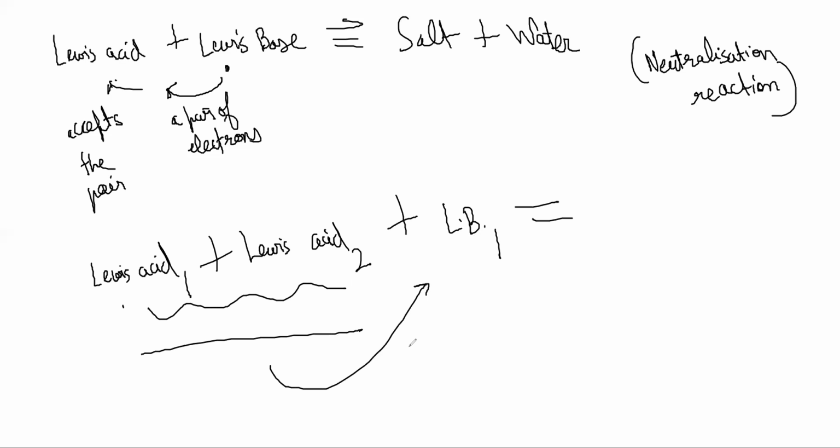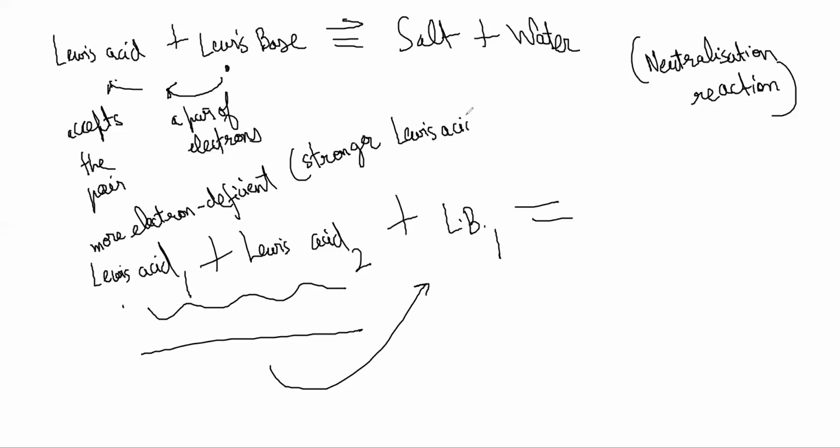These two Lewis acids are competing to fight for that one electron pair that both of them need. So whichever one needs it more desperately will win. Whichever one is more electron deficient is going to be a stronger Lewis acid.